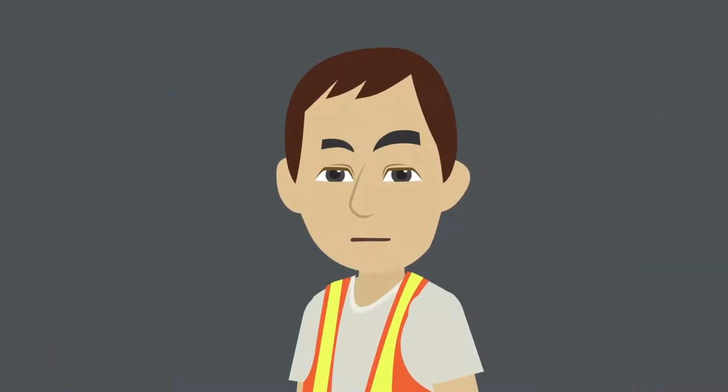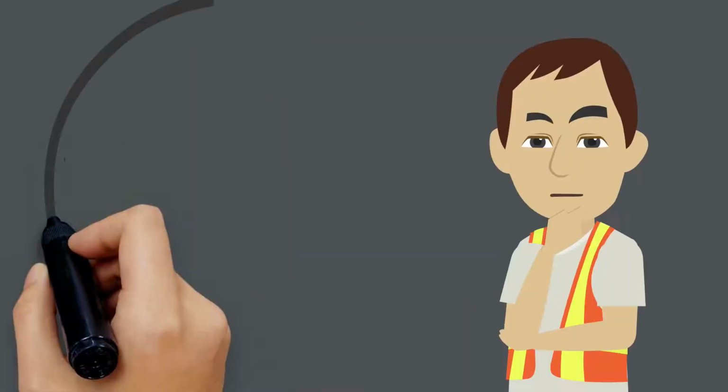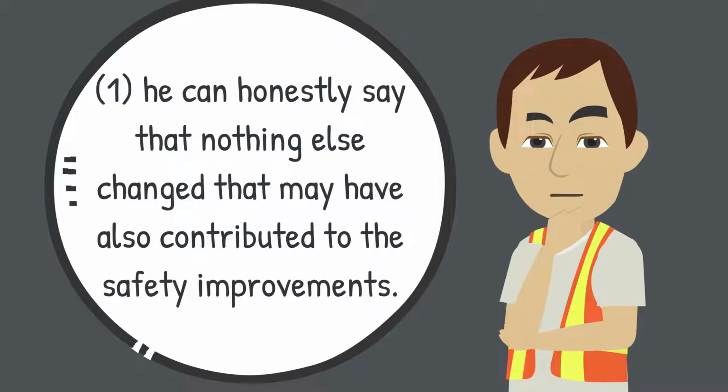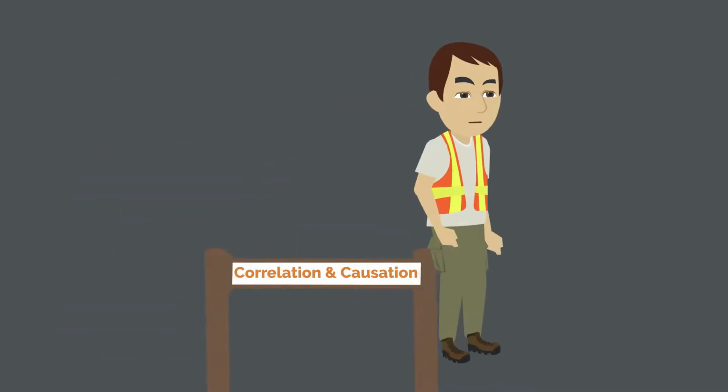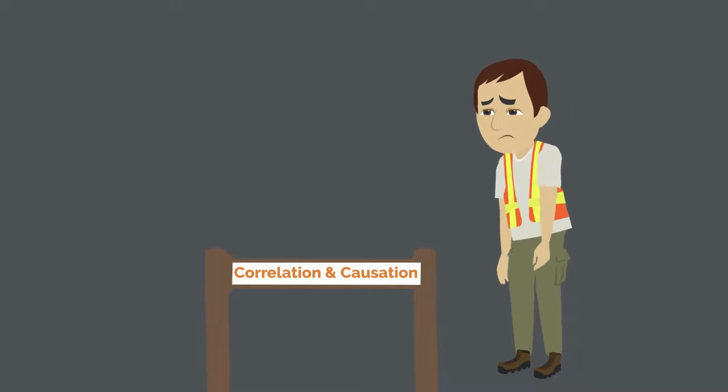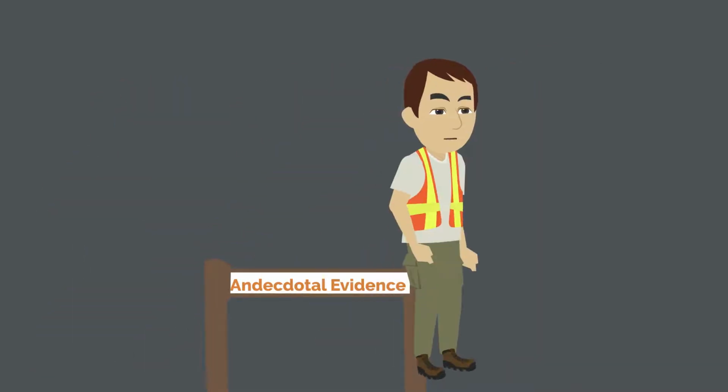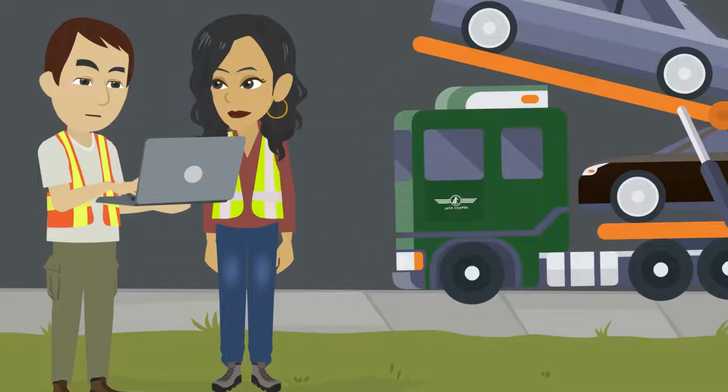For example, Bob could strengthen his causation claim if, one, he can honestly say that nothing else changed that may have also contributed to the safety improvements, and two, there was a behavior observed and corrected during those increased observations that had been causing injuries before the increased observations. Note, while this may help Bob overcome the correlation and causation hurdle, he still must clear the anecdotal fallacy by showing how the results could be replicated at his current company.